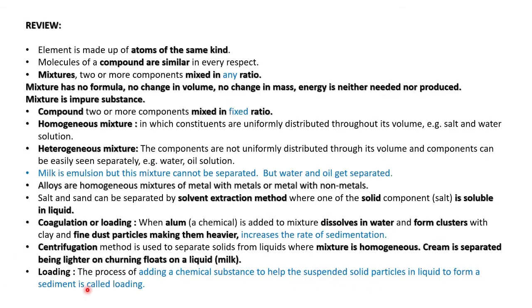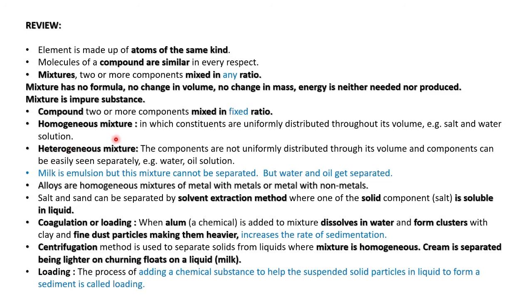Understood? Then review. An element is made up of atoms of the same kind. Molecules of a compound are similar in every aspect. Mixtures will not be in a definite ratio and will not have any formula. No change in volume, no change in mass. Energy is neither needed nor produced. A mixture is an impure substance. A compound is two or more components mixed in a fixed ratio.